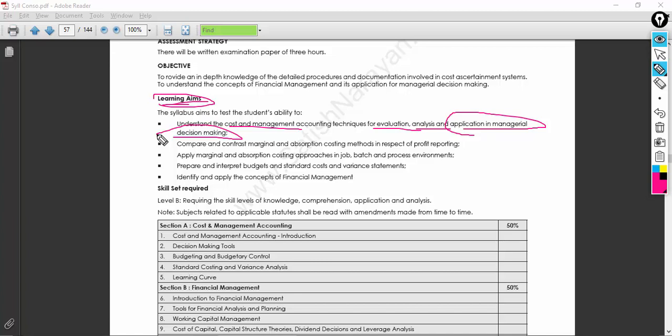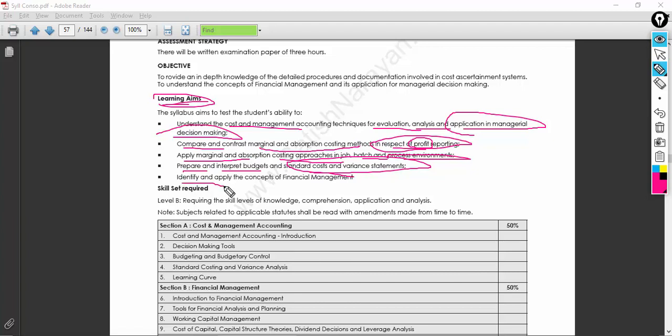So you should be in a position to apply your skills, your knowledge, your domain expertise to take a managerial decision. Compare and contrast marginal and absorption costing methods in respect of profit reporting. For an organization to survive in the long run, it requires a boost, which is nothing but a profit. So apply marginal and absorption costing approaches in job, batch and process environment, again related to the industry. Prepare and interpret budgets and standard cost and the variance statements, again related to the costing.